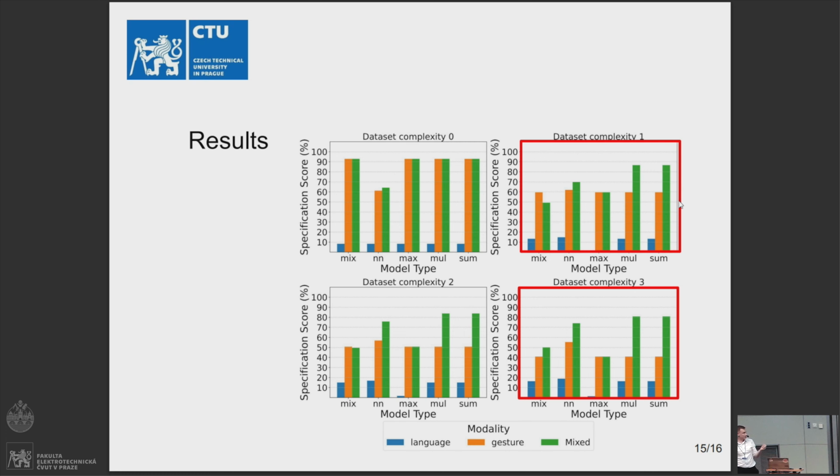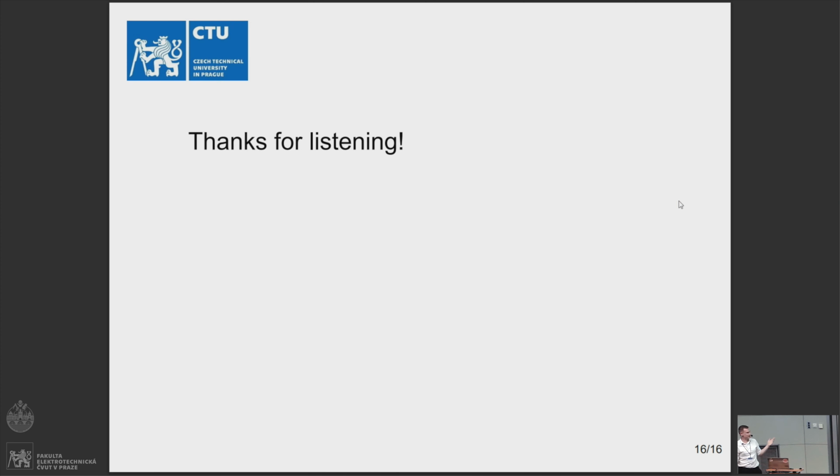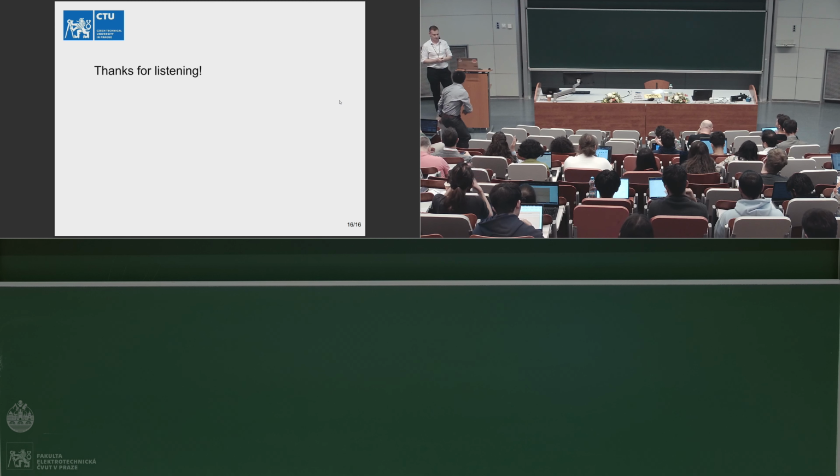So now at the end, let's go to the results which were given by the dataset and by our methods. We discovered that with increasing data complexities, all the methods like addition, which is here sum, or multiplication, which is mul, are decreasing. Meanwhile, newer methods, let's say, like neural networks, are getting better. That's all from me. If you have questions, let's talk about them. Thank you.